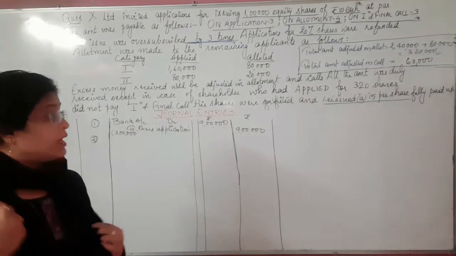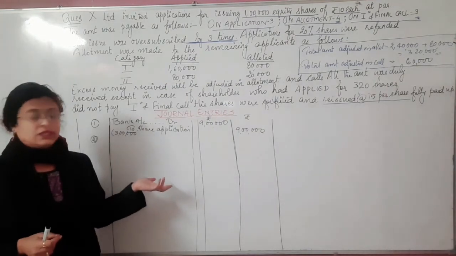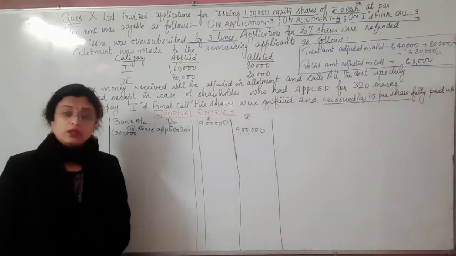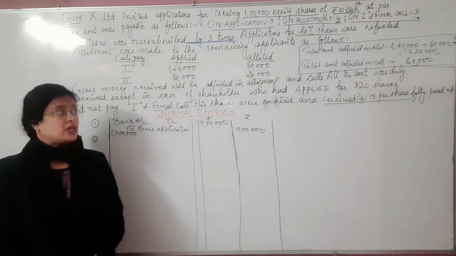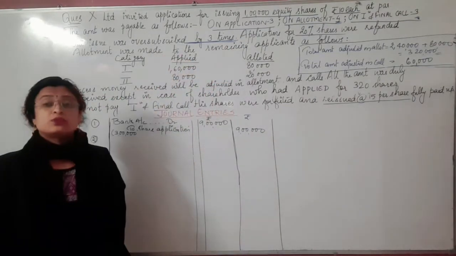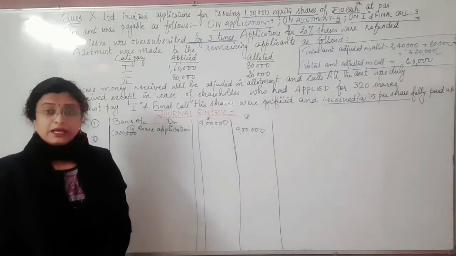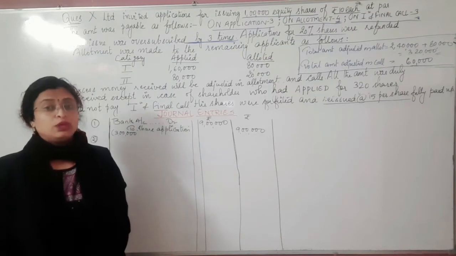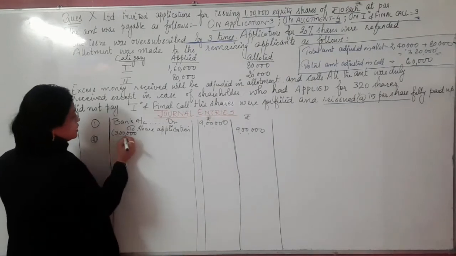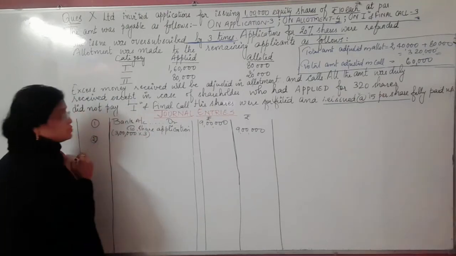So my dear students, here we are with the journal entries of this particular question. The working we have already seen. The first journal entry is for the total application amount received by the company. As we have seen, the issued number of shares is 1 lakh and the question says that the issue was oversubscribed by 3 times. So we have already calculated that the total application received by the company is 1 lakh into 3, that is 3 lakhs. That's what I have written here as 3 lakhs. So the 3 lakhs is the total number of shares, multiplied with the installments. How much value will we have?